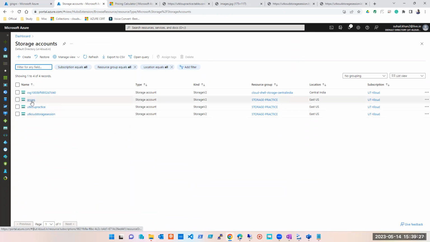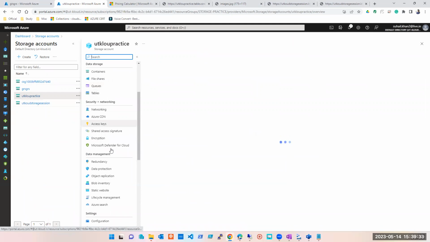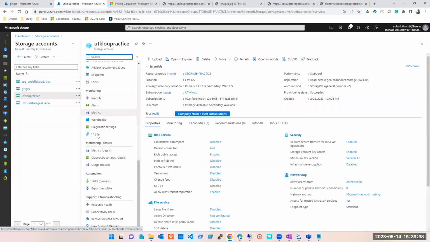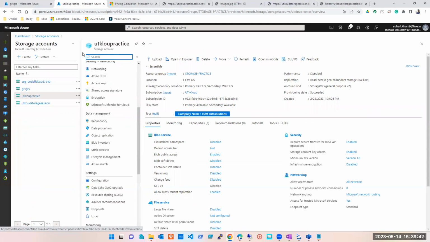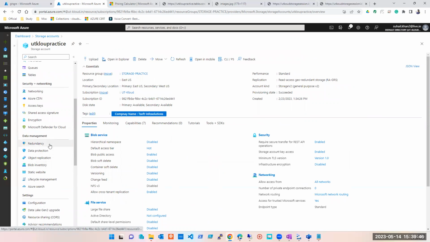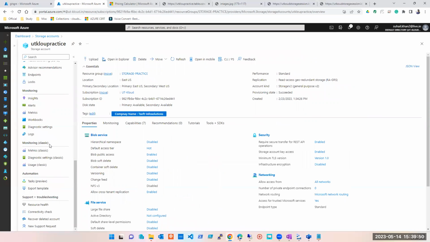Okay, so we can only back up VM data? No, a VM can, you can have a database. I told you backup is there for storage account also. I was just showing it on VM. Backup is there on your storage account also. Same backup, similar backup. What you do on VM, the similar backup you can do for your storage account also. If your backup is set up, then you can restore it from it.